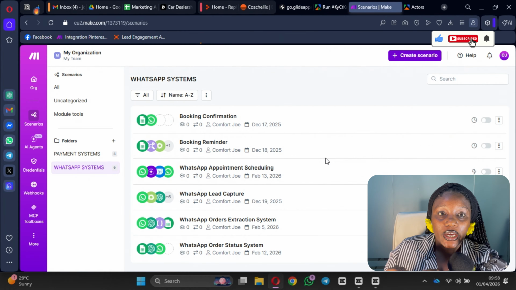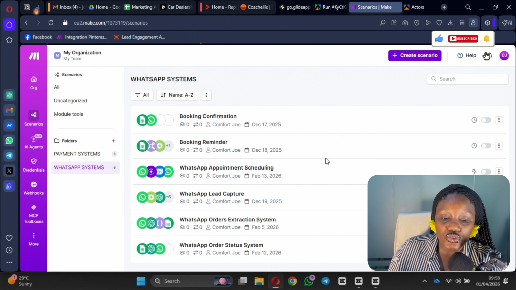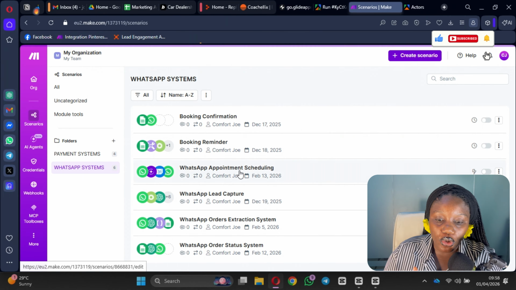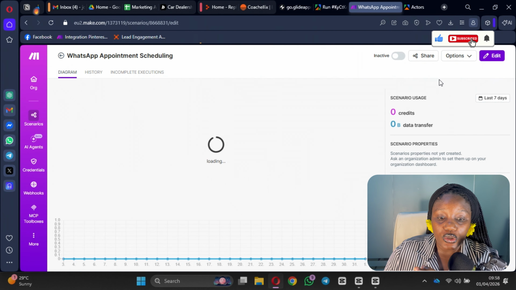System number three can be an appointment scheduling system. So if you handle all of your appointments in WhatsApp, you can use this to take care of all of your new inquiries. What this is going to do is watch for new messages.